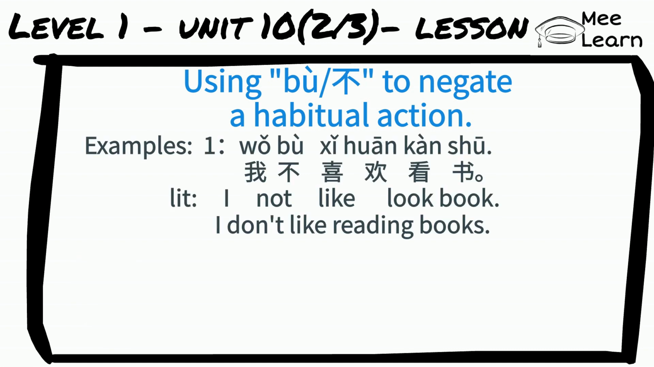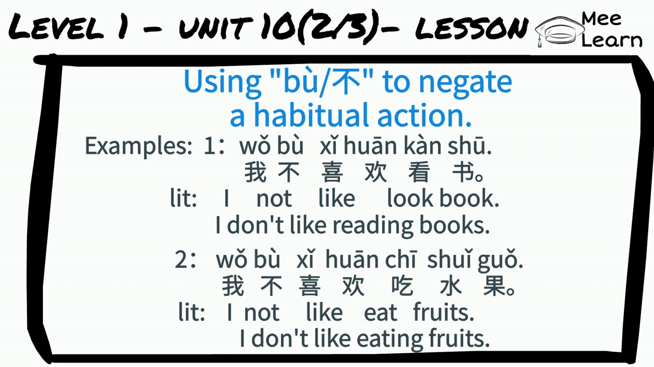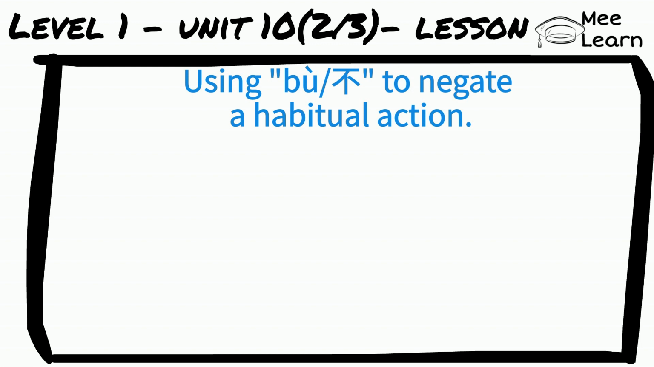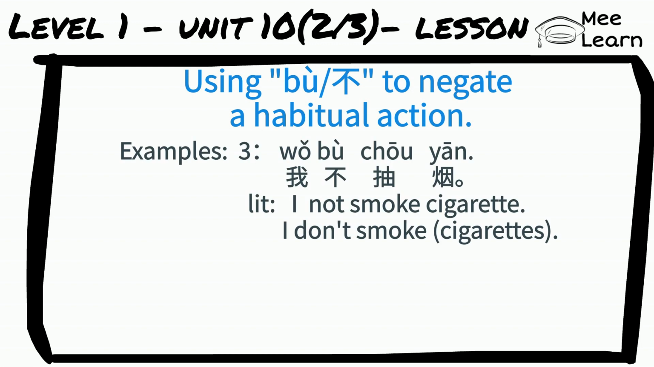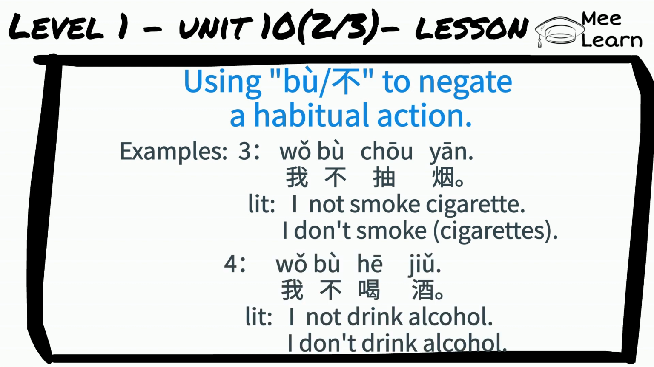More examples. 我不喜欢看书. Literally, I not like look book. I don't like reading books. 我不喜欢吃水果. Literally, I not like eat fruits. I don't like eating fruits. More examples. 我不抽烟. Literally, I not smoke cigarette. I don't smoke cigarettes. 我不喝酒. Literally, I not drink alcohol.